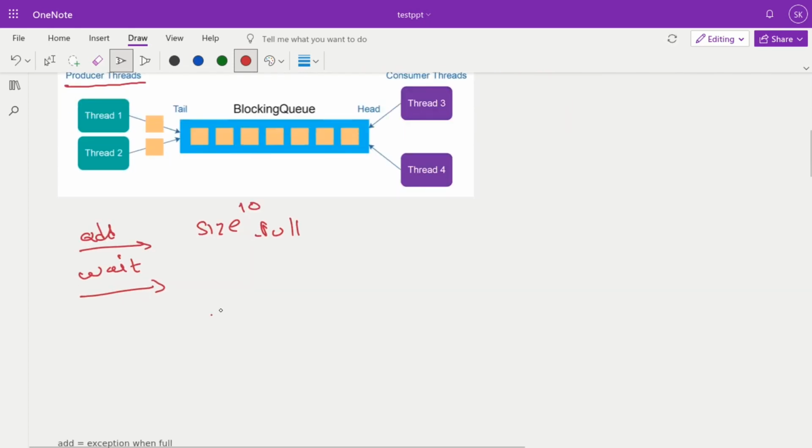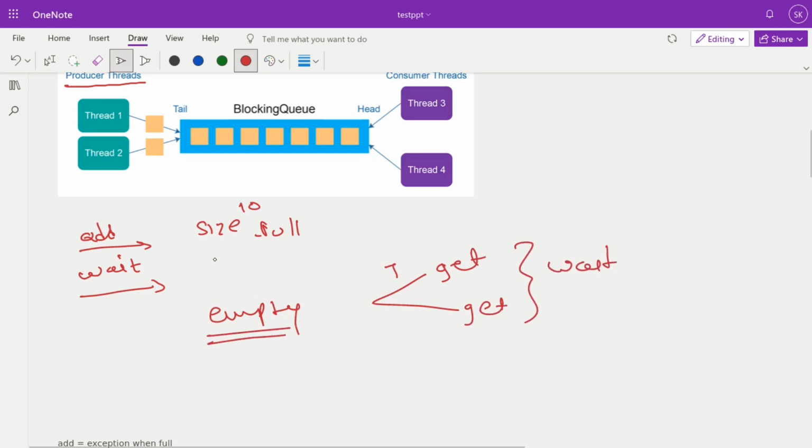Okay, suppose this collection or queue is empty, and consumer threads are accessing it to get an element. So those get calls are in a wait because the queue is empty. Okay, that's why it's the producer consumer problem.